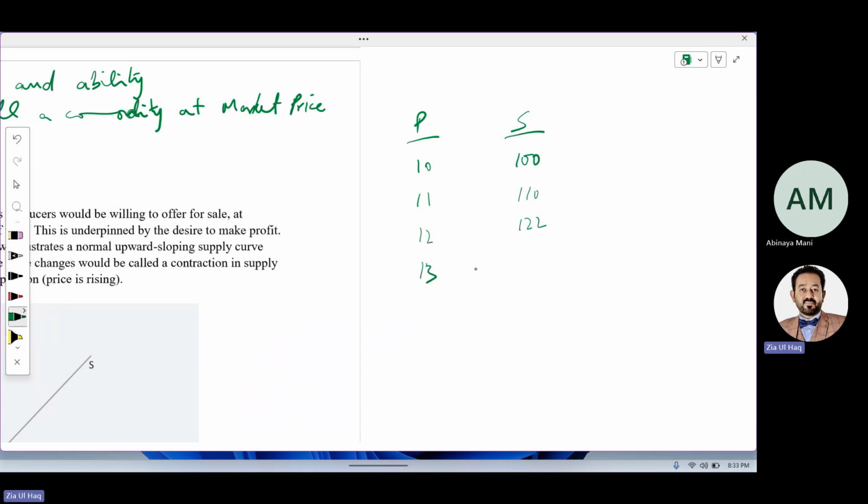Price increases to 30, you will supply more. Because if price is increasing, you are expecting more profit. You want to sell all the goods at a higher price. But if price is decreasing, you will reduce the supply. Why? There is no profit. I will wait until prices increase, then I will supply.